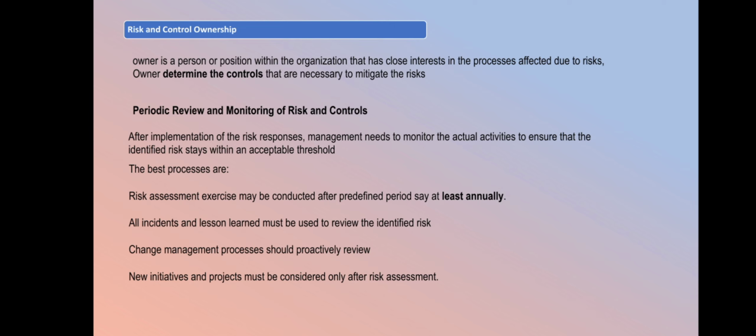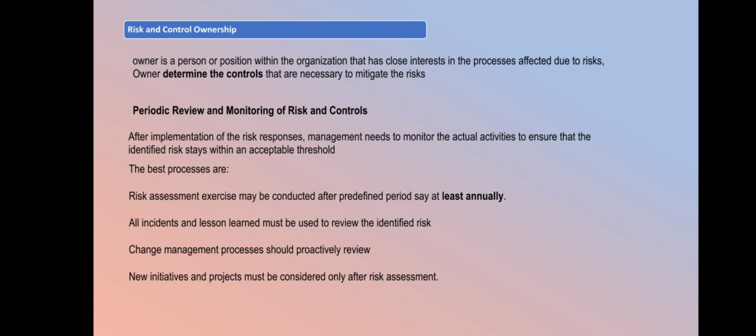Risk and control ownership. Every system, organization, project or piece of information should have an owner who is responsible for its protection. The owner is a person in an organization who has a close interest in the process that can be affected by a risk. The owner is responsible and determines a control for risk mitigation.